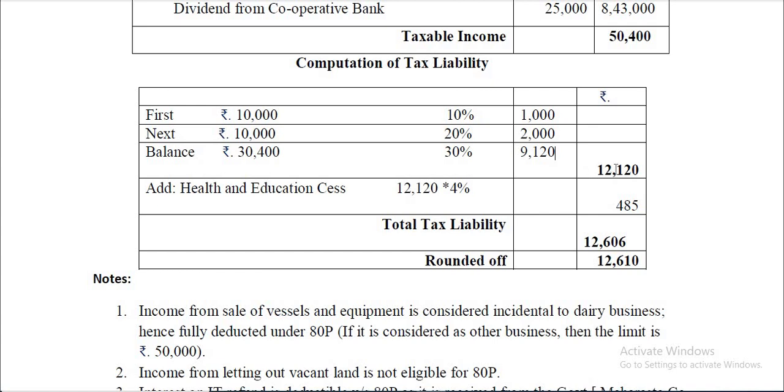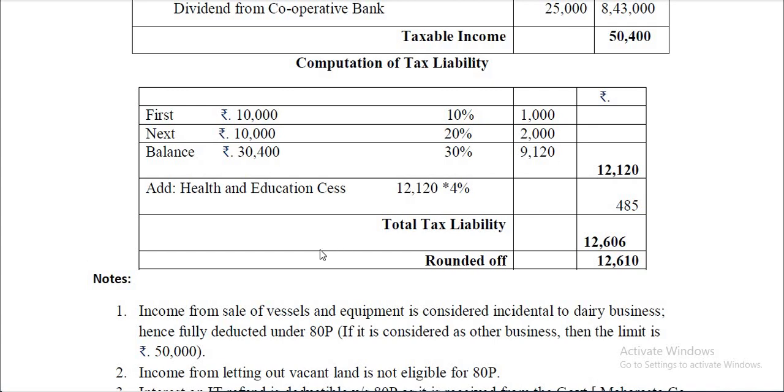Alright, so what you get now is 12,120. Actually, on this, if the income is more than 1 crore, there is a surcharge of 12%.